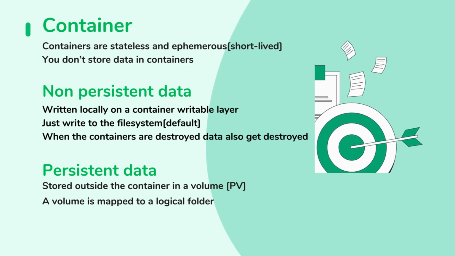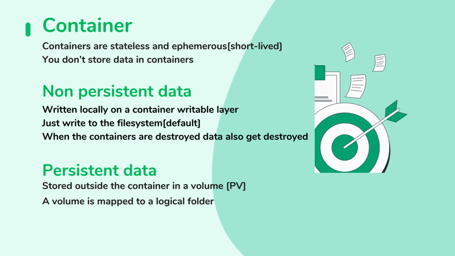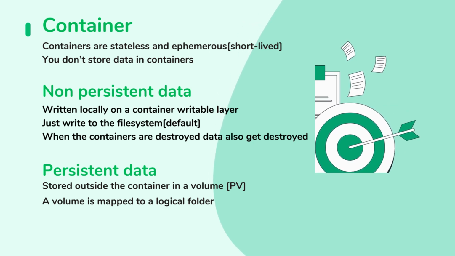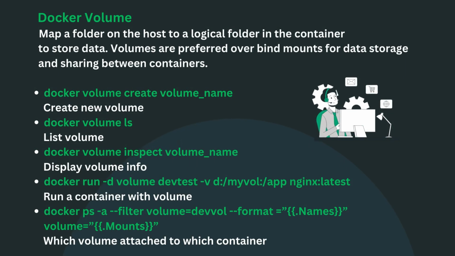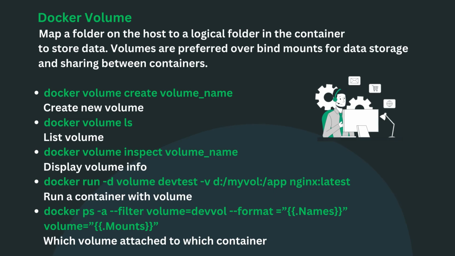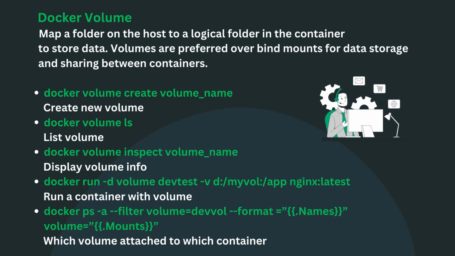Second one is persistent data. Here data is stored outside the container in a volume. A volume is mapped to a logical folder. We can say that a Docker volume maps a folder on the host to a logical folder in the container. To store data, volumes are preferred over bind mounts for data storage and sharing between containers.